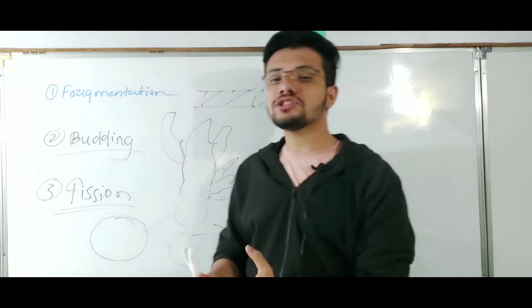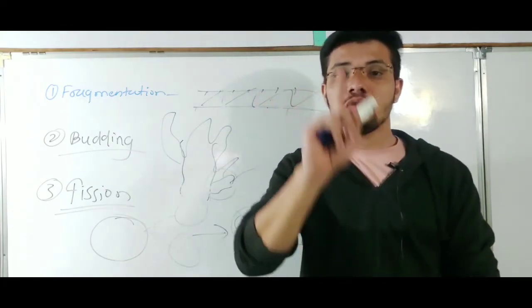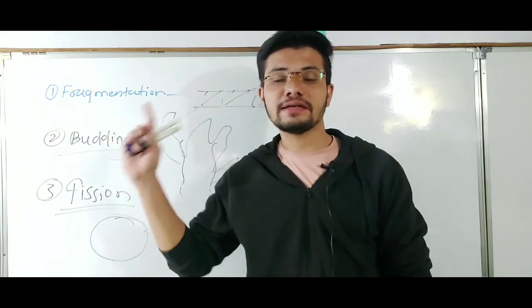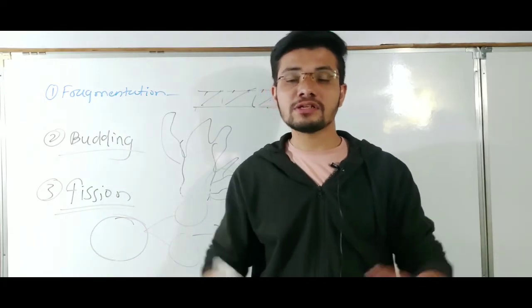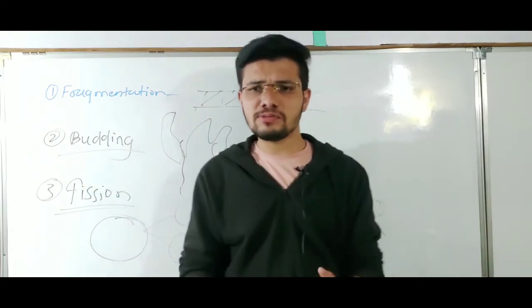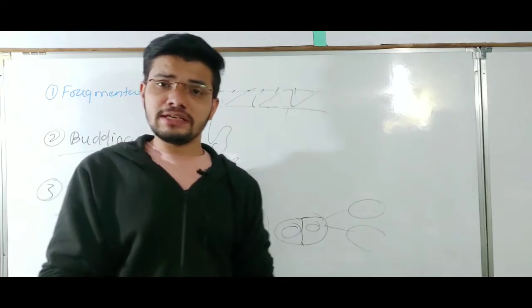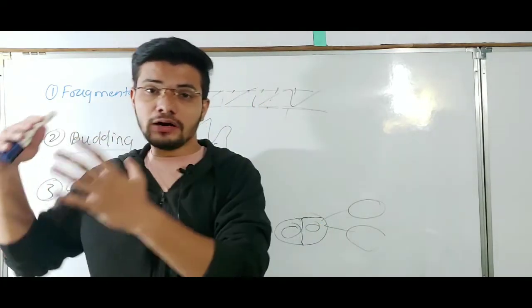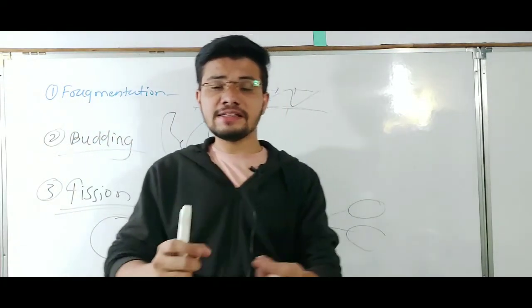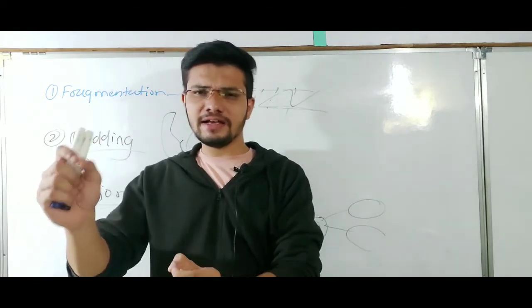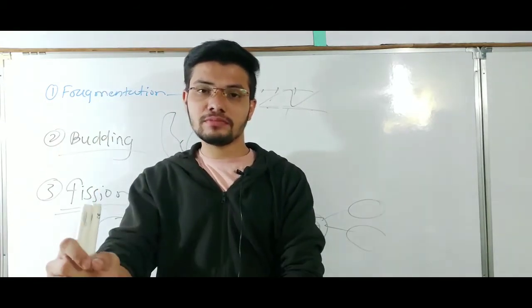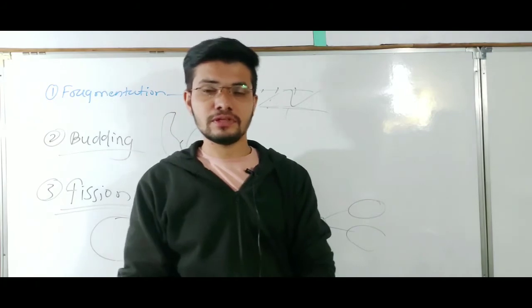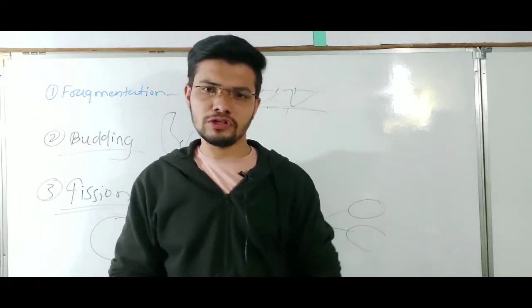Remember, in asexual reproduction, only one single parent is involved. No fusion of gametes, no two types of parents. That's why the progeny produced by asexual reproduction is genetically identical, meaning exactly the same as its parent body, genetically as well as morphologically.